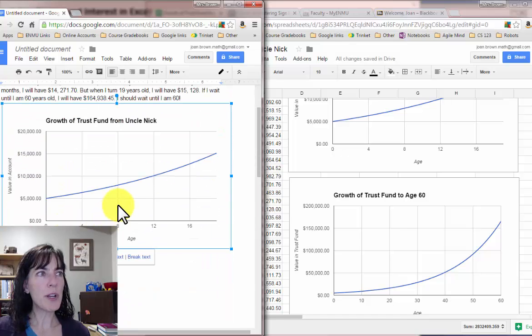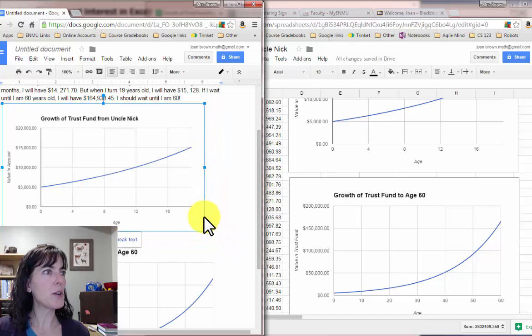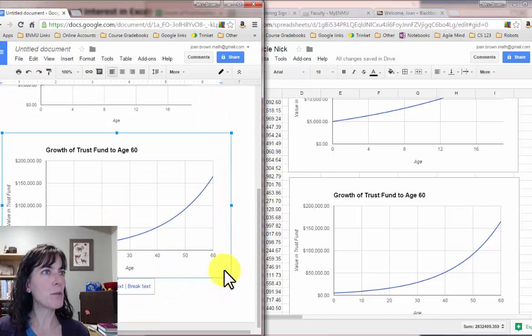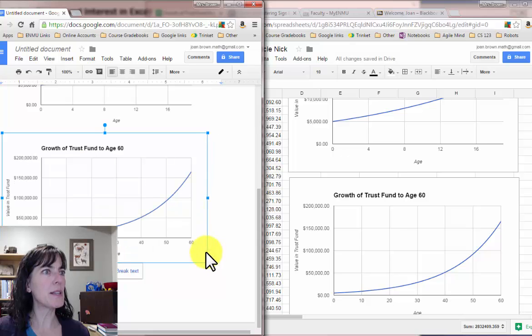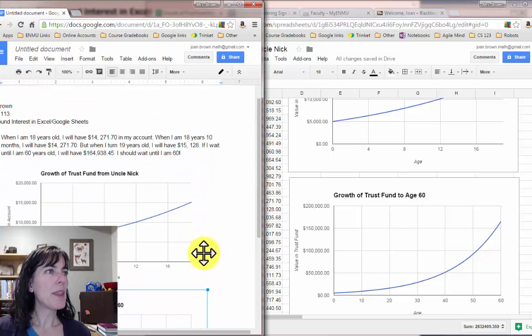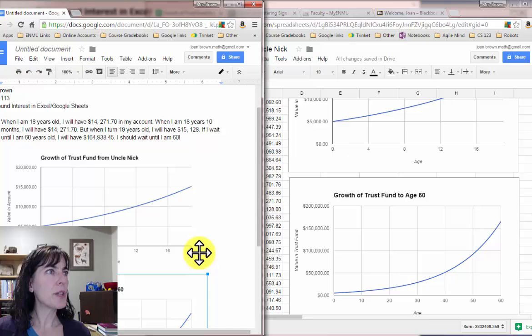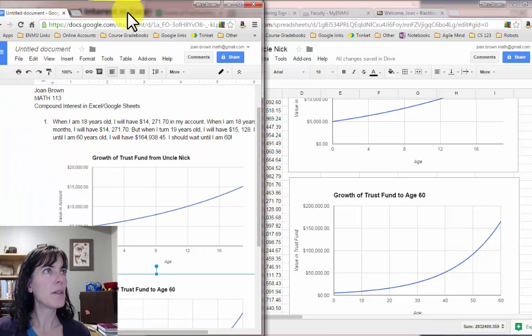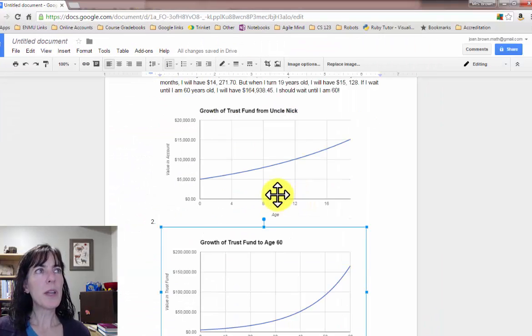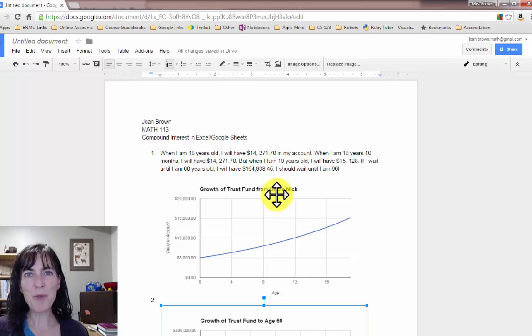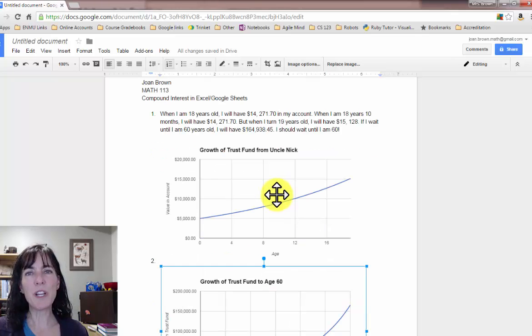If you're trying to fit this all on one page, you can come to the bottom right, shrink it down just a little bit. Do that for both so that they're about the same size. And that looks pretty good. Okay, so here's my final report for this situation with Uncle Nick giving me a trust fund.